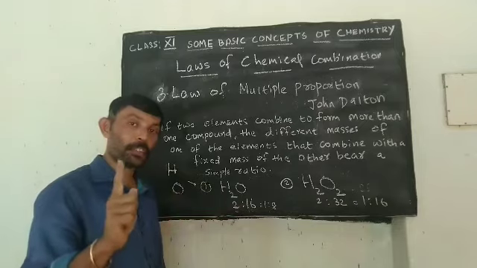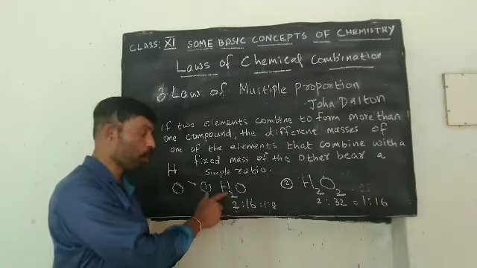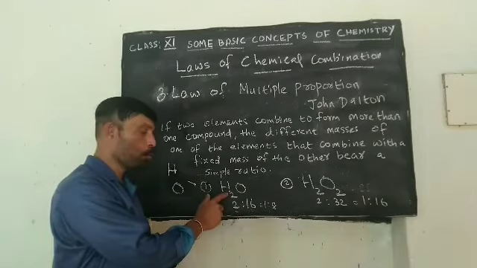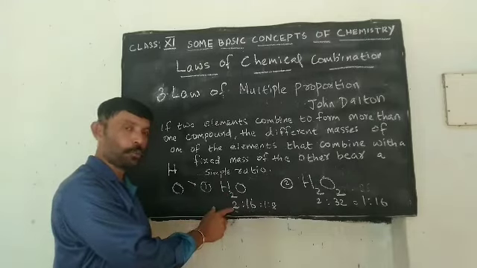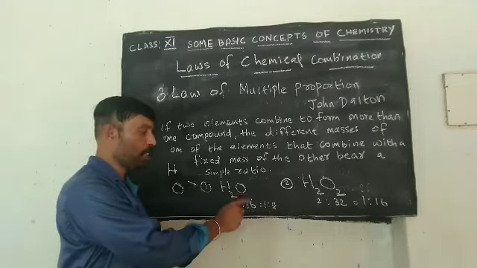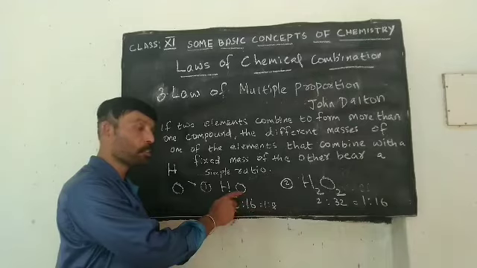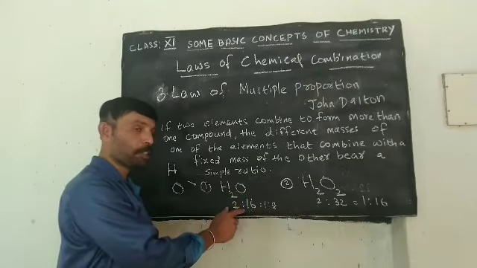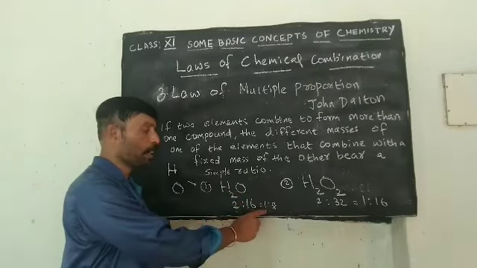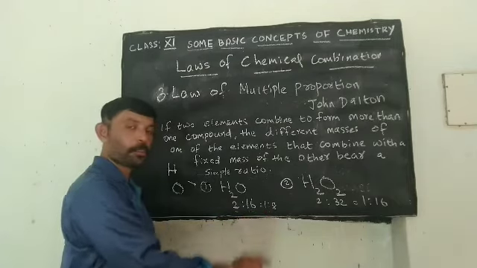Atomic mass of hydrogen is 1. Here you know H2. This 2 stands for 2 hydrogen. So 1 plus 1 is 2. That is 2 is to 16. 16 is the mass of this oxygen. So 2:16. Simplifying, we will get 1:8.